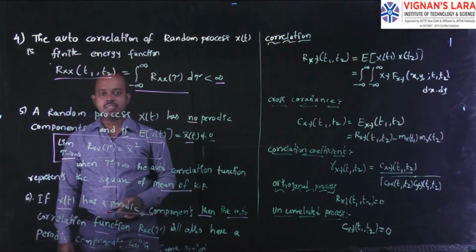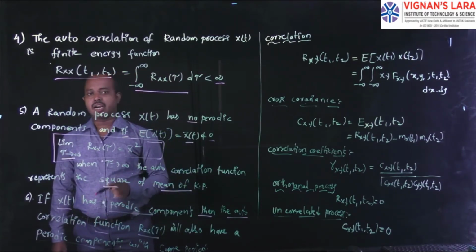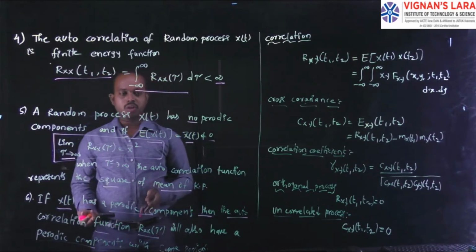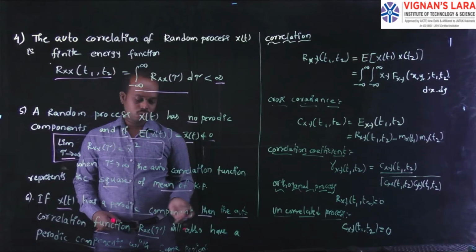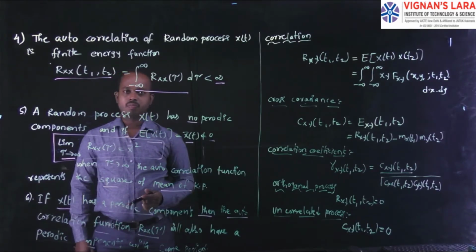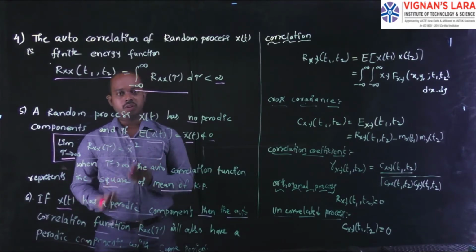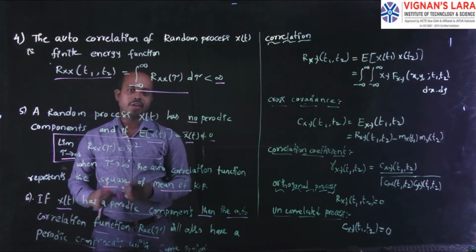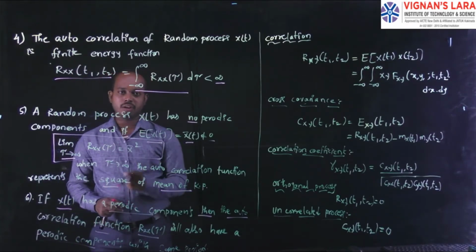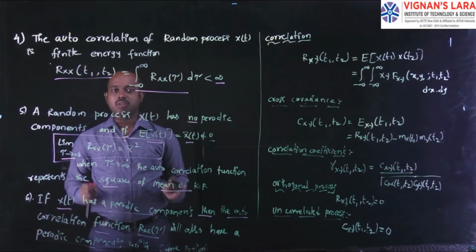Here you can consider the random process has periodic components, then the autocorrelation function Rx of tau will also have periodic components. That means the autocorrelation function has the same period as the random process.